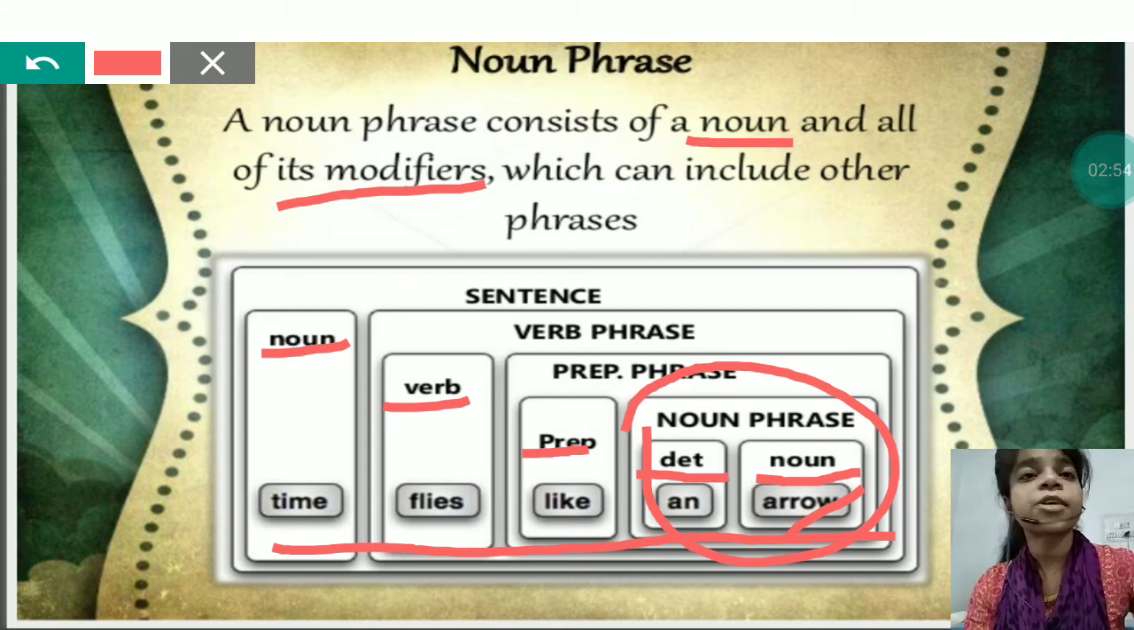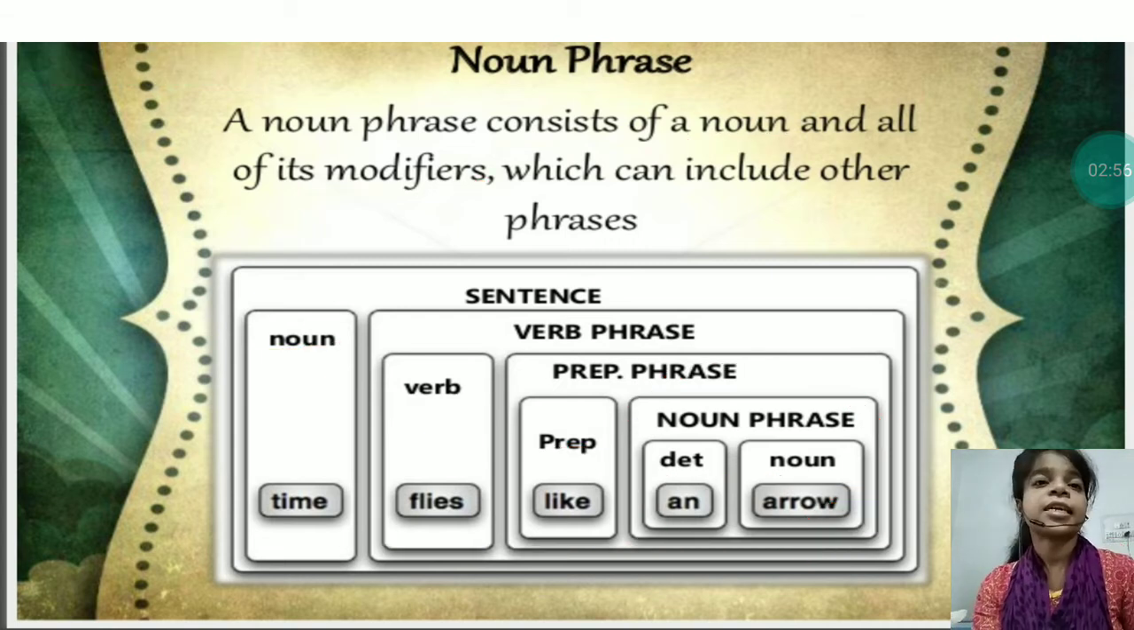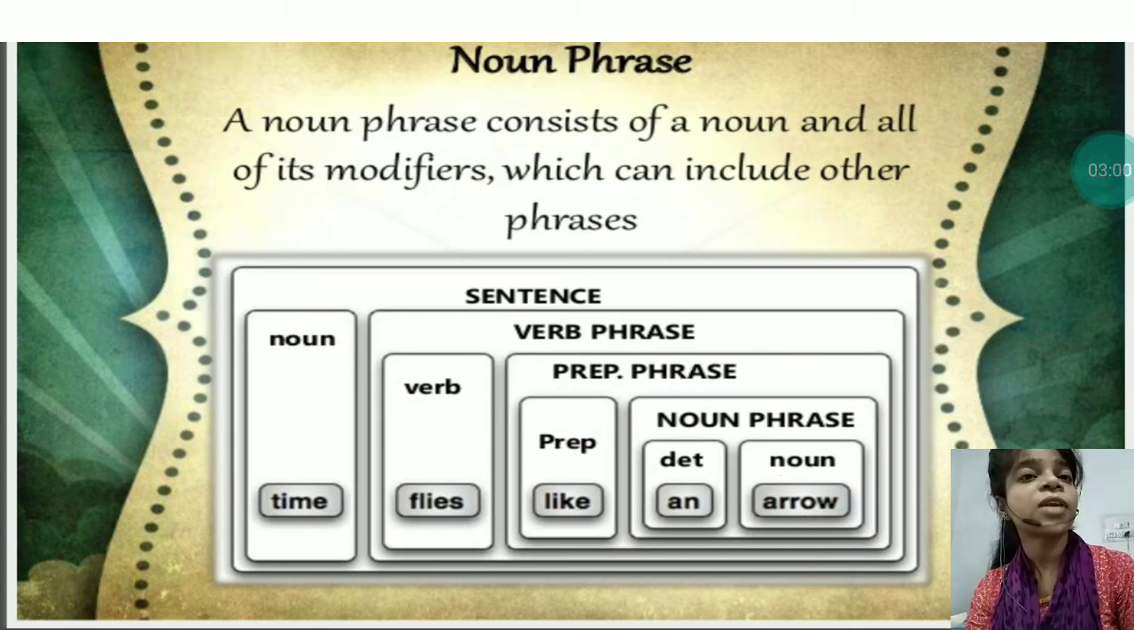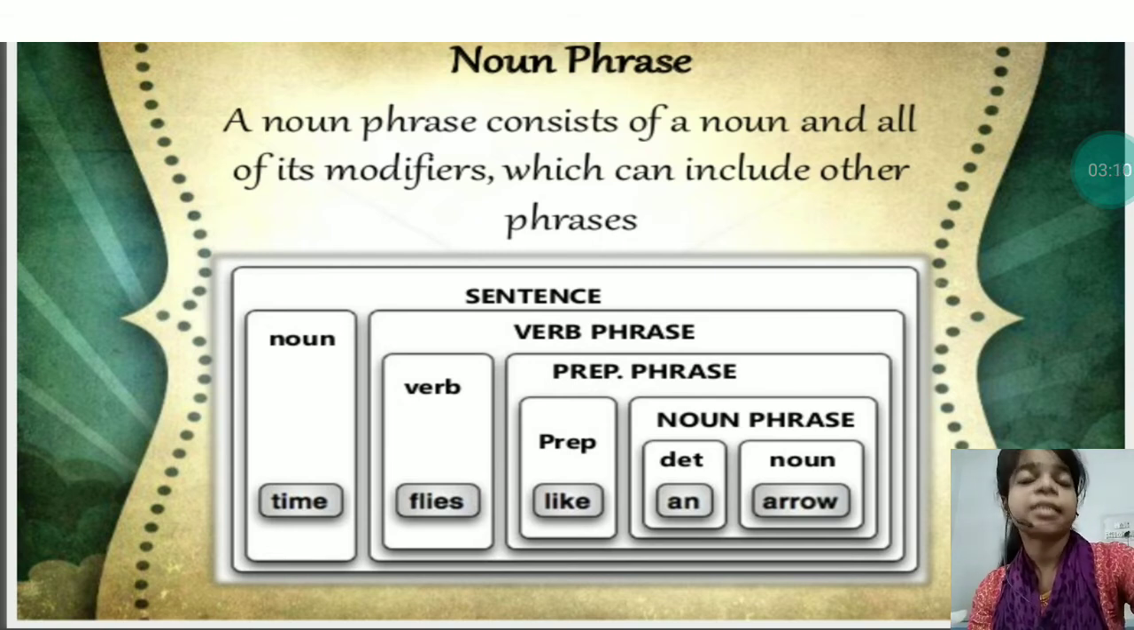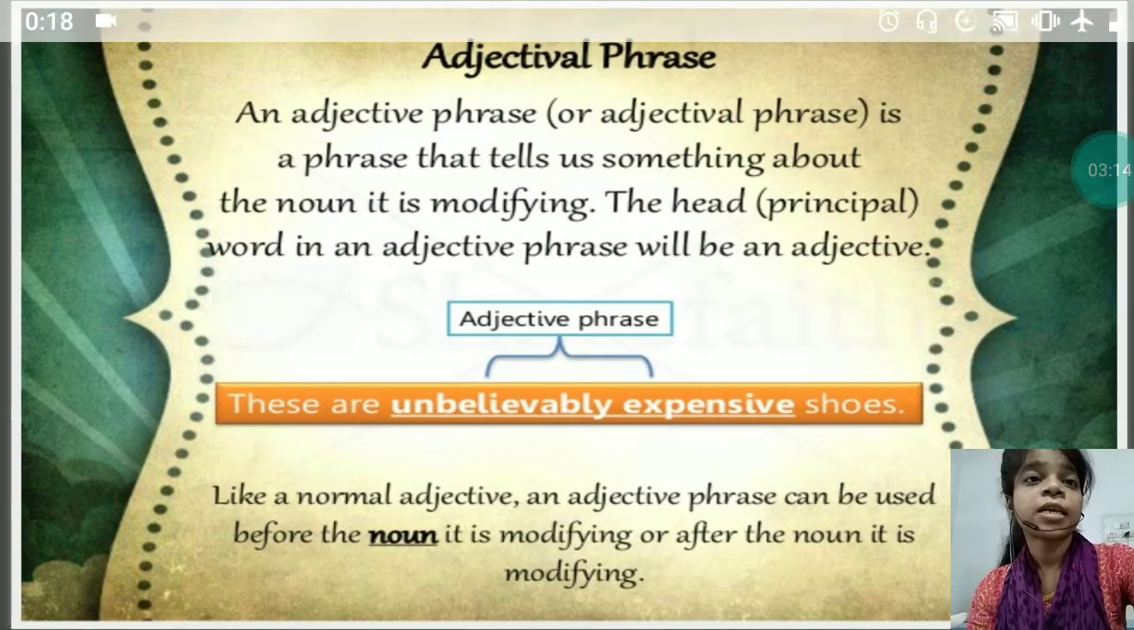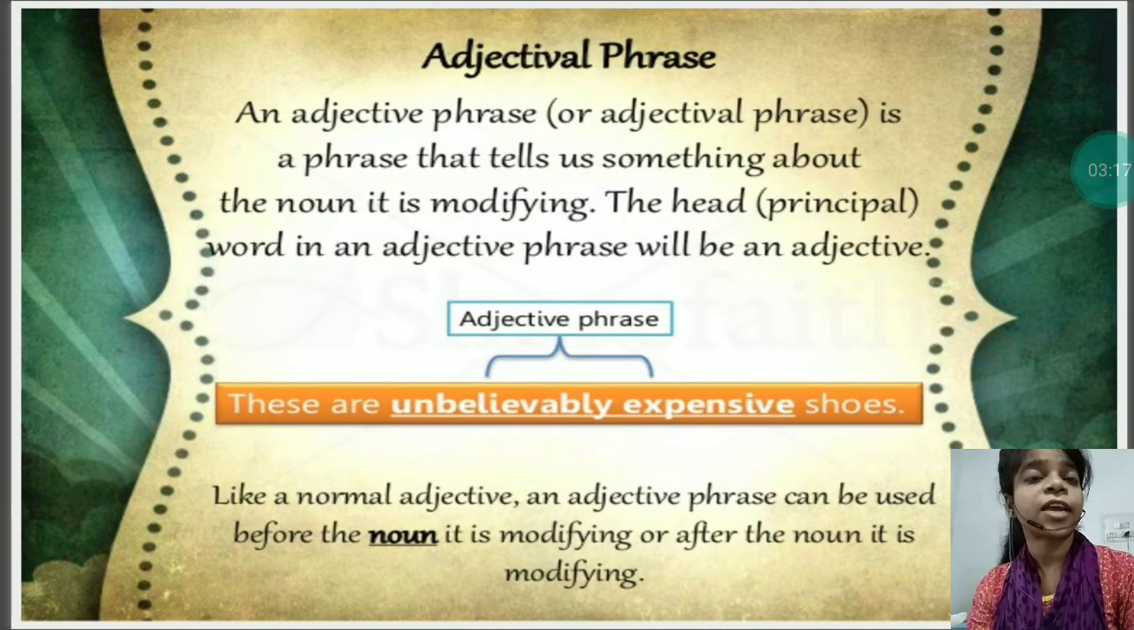So what did you understand about noun phrase? That a noun phrase is that phrase which is made up of a noun and other modifiers and it acts as a noun, and there should be a noun present in that phrase, then only you can call it a noun phrase. The second one is adjectival phrase. An adjectival phrase is a phrase that tells us something about the noun it is modifying.